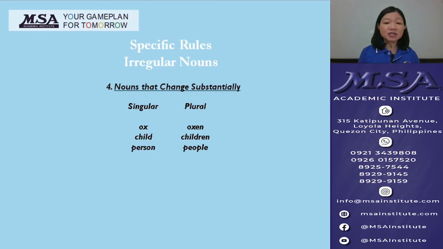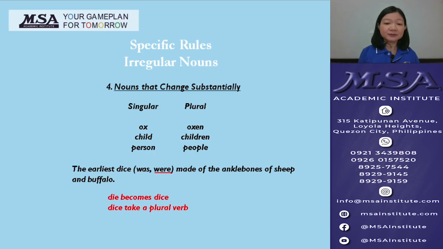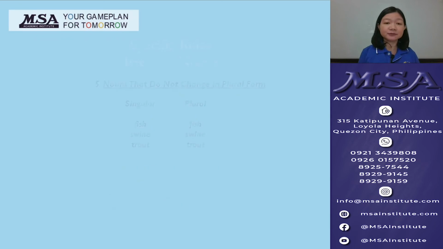Fourth is the noun that changes substantially. For example, ox becoming oxen. What is the correct verb in this sentence? The earliest dyes were made of the ankle bones of sheep and buffalo. Dye singular becomes dyes plural, so dyes take a plural verb.